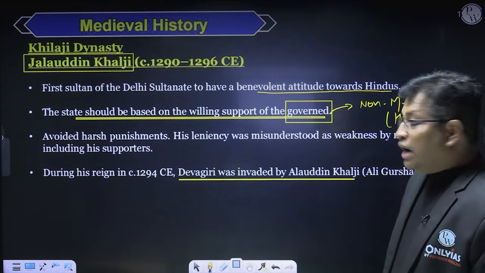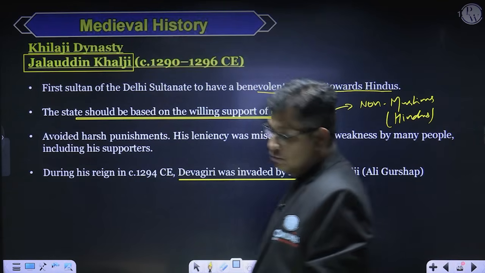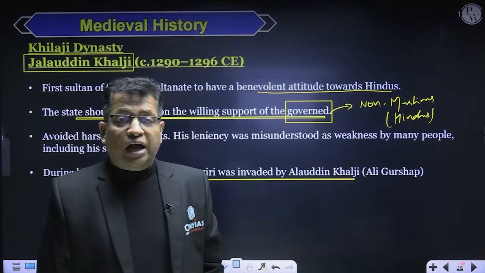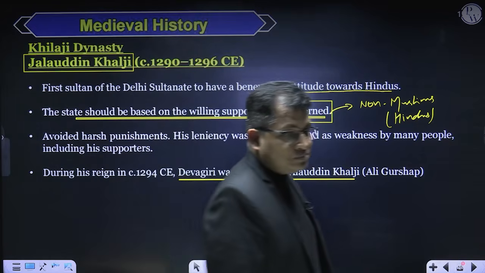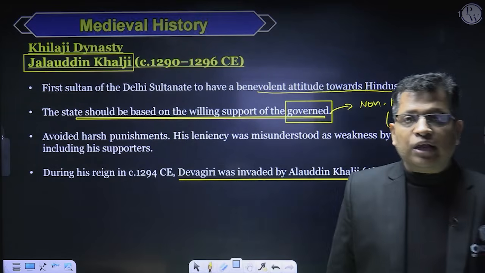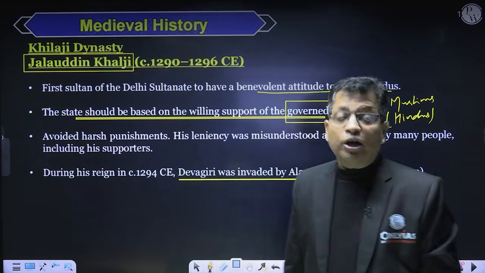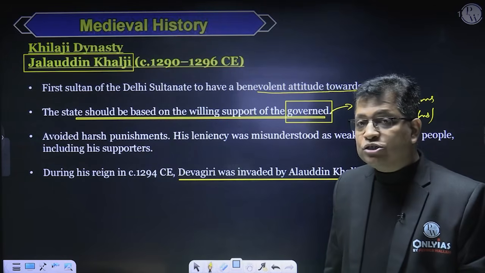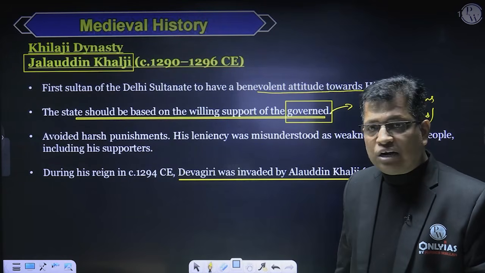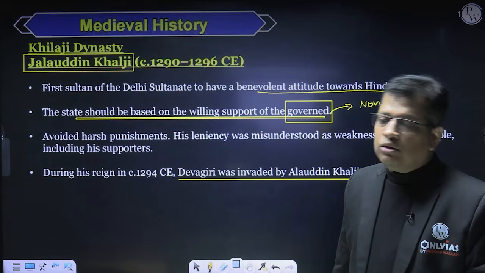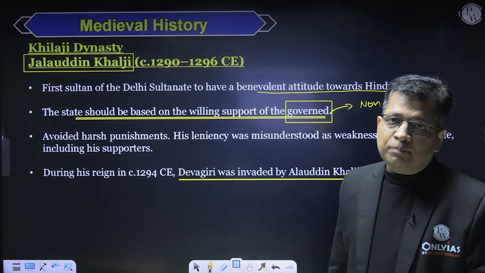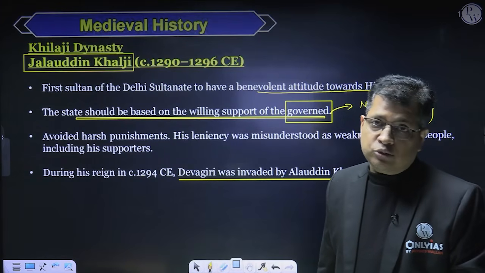Because Ali Gurshab was a young man, young blood, and he had no respect for the lenient approach, the moderate or liberal policies of Jaluddin Khalji. So he wanted to replace him from the office of Sultan, right?